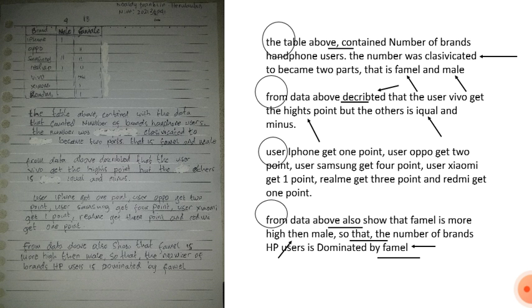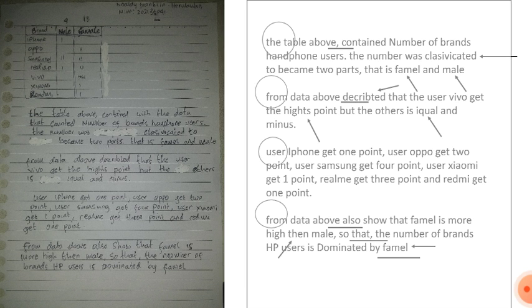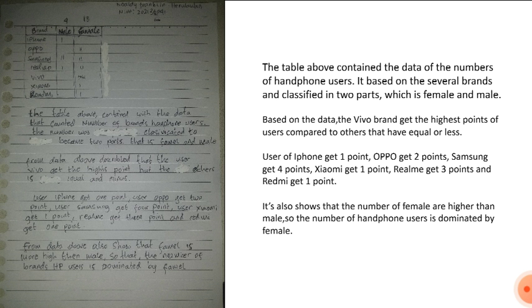After I examined the errors, I wrote it based on my thoughts, or I corrected it, so it becomes like this. The table above contains the data of the numbers of handphone users based on several brands and classified in two parts, which is female and male.